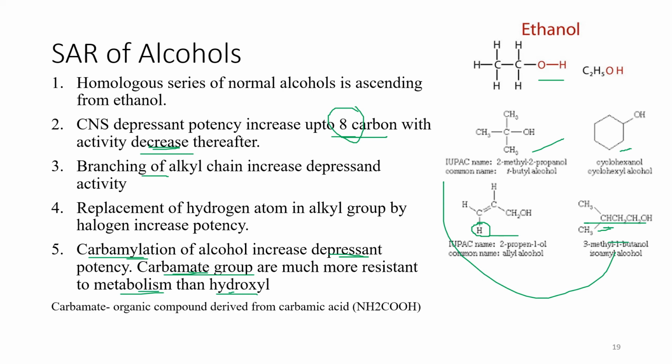Let's see the carbamate. What is carbamate? Carbamate is an organic compound derived from carbamic acid. You can see this is the carbamic acid. This is the general formula for the carbamate.